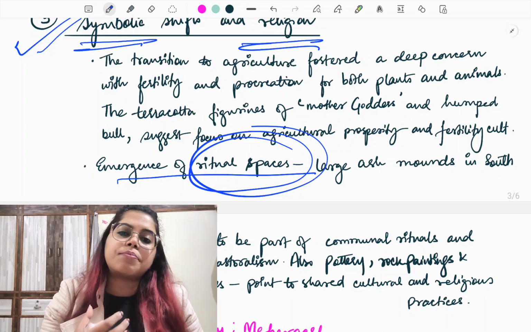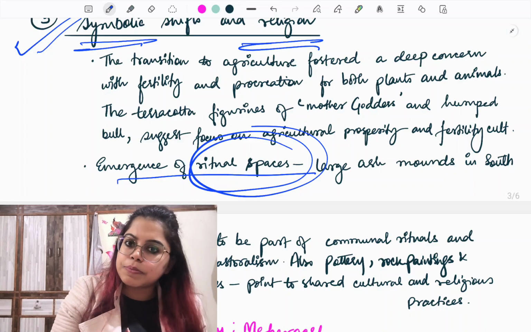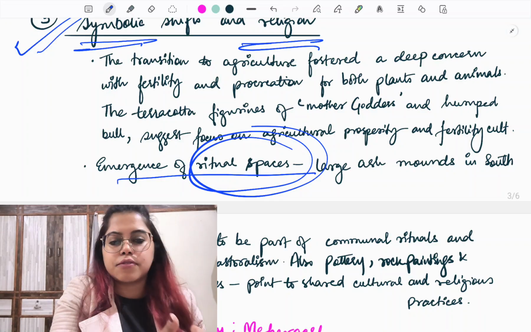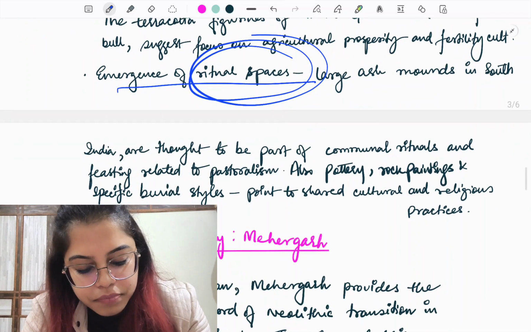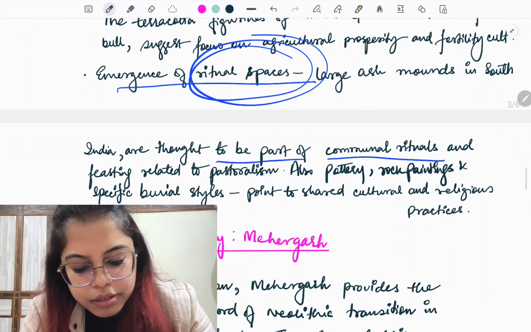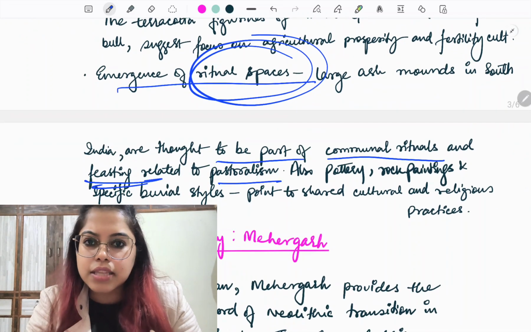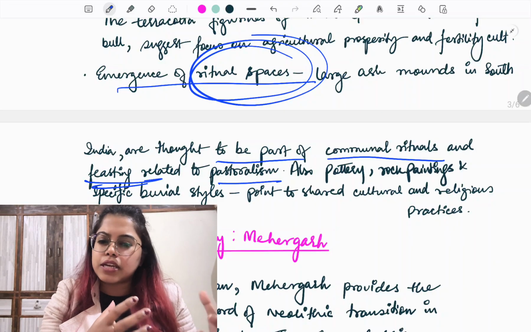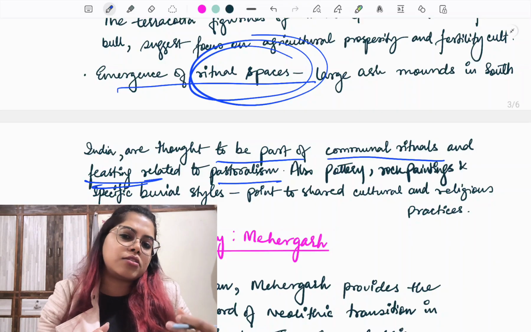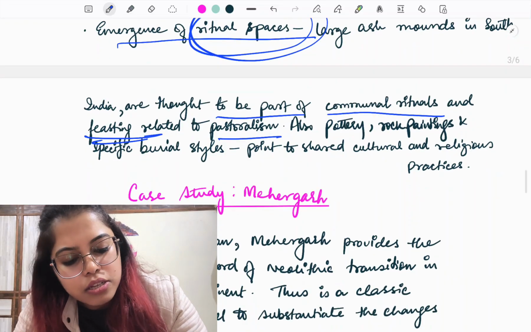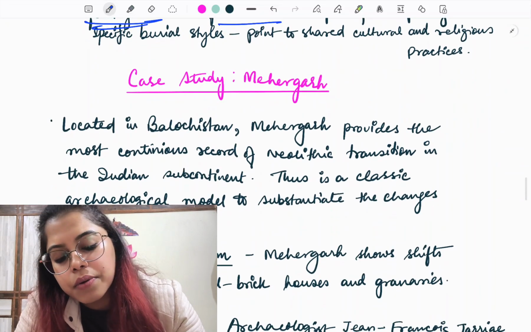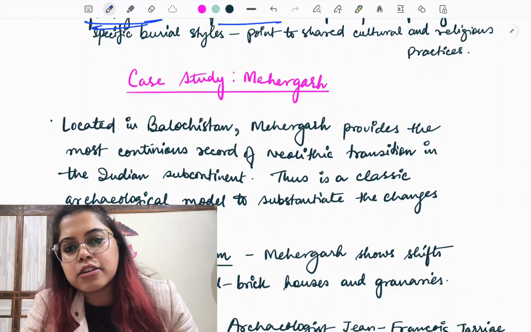Understood? So the concept of ritual is also developing during this period, and this is a shift from the earlier periods. These are thought to be part of communal rituals. It may have been feasting related, as I told you about the burning of the ash mounds. Maybe it was used for some kind of feasting activity. So this is there. Now let us discuss the case study of Mehergarh.